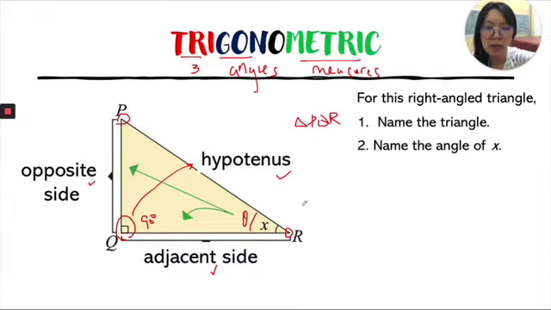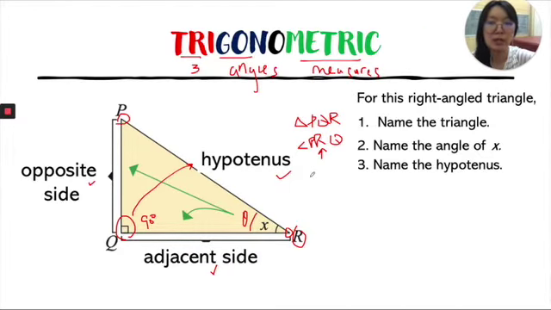Name the angle of X. For this angle of X, we can say that this is an angle of PRQ. How to see that? The angle here on this vertex has to be always in the middle. It could be also angle of QRP. They are both the same.